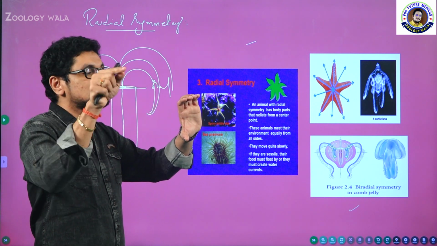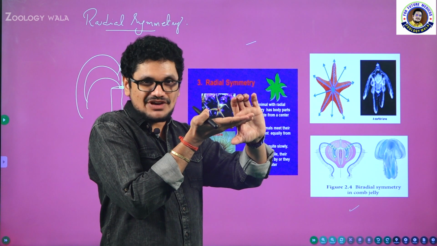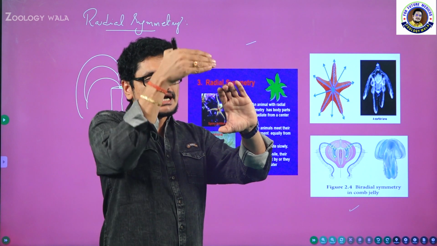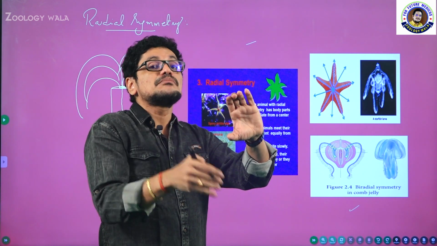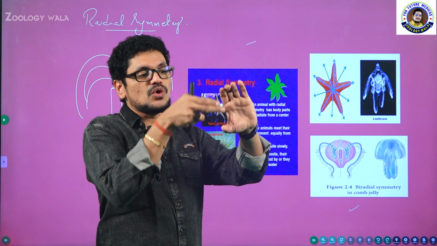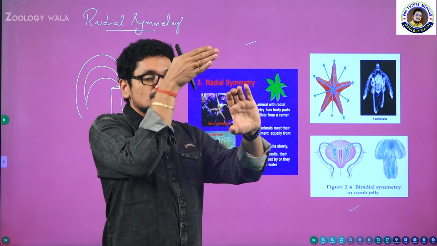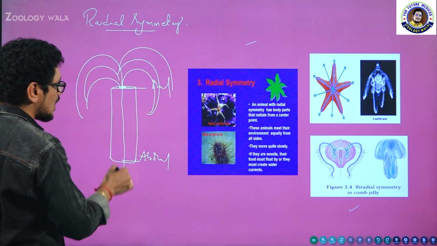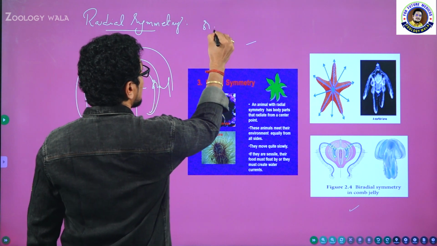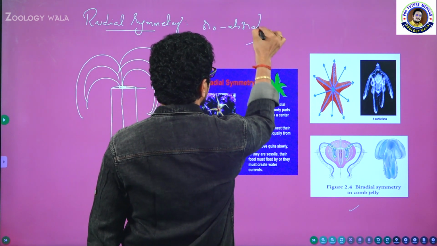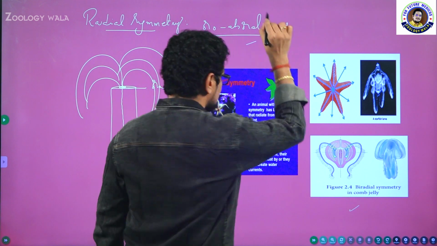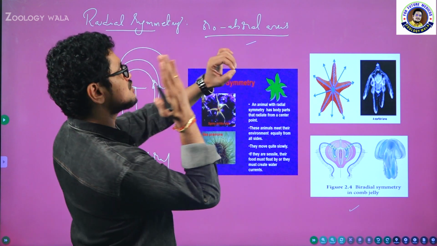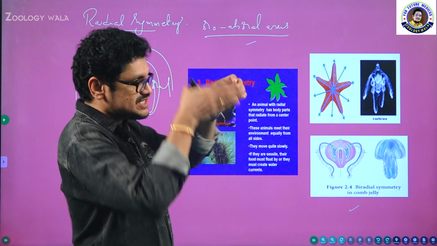You have to divide the animal through the central axis, but this is not the central axis of an animal. Central axis means oral and aboral should touch. So you can cut the organism into a number of planes, but the axis should be oroboral. So your division should touch both the mouth as well as the aboral region. That is the reason why it is called the oroboral axis. So the principal axis here is the oroboral axis. We can cut the animal into two equal halves in a number of planes, provided the division passes through the oroboral axis, isn't it? Like this.